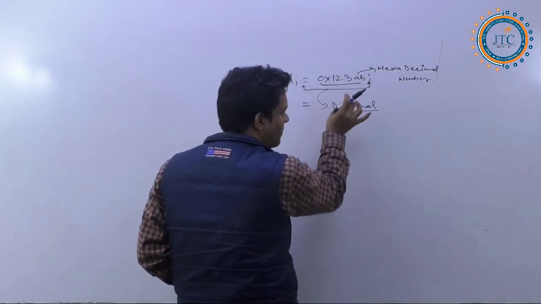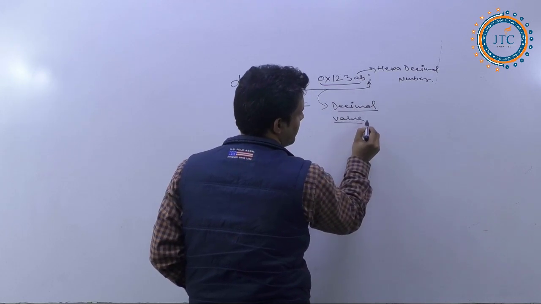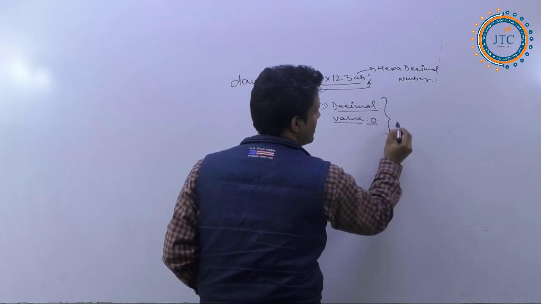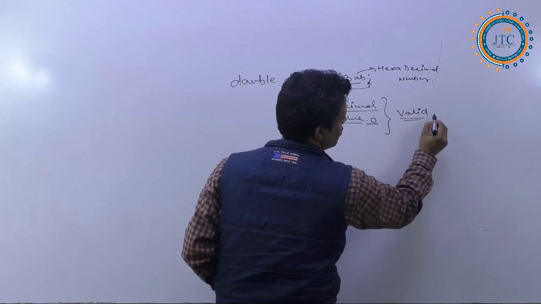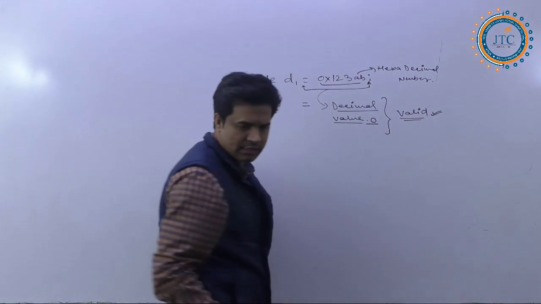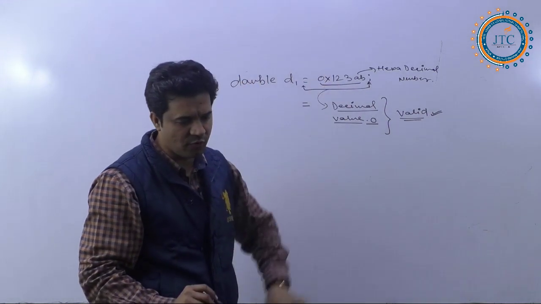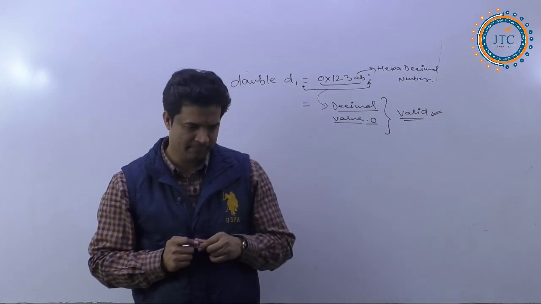After conversion, whatever value comes, .0 will be added at the end. So that's the reason this is valid. You can say yes, it is okay, there is no problem at all in this one. We can easily write all these things. Is it okay?